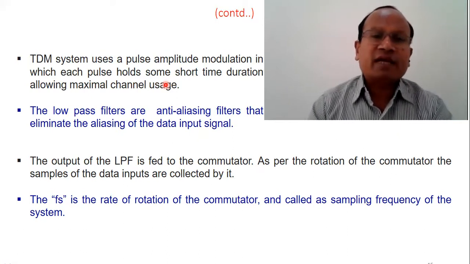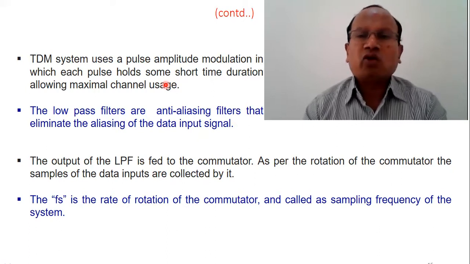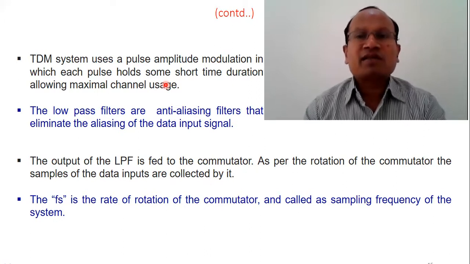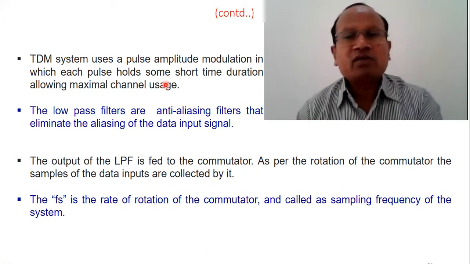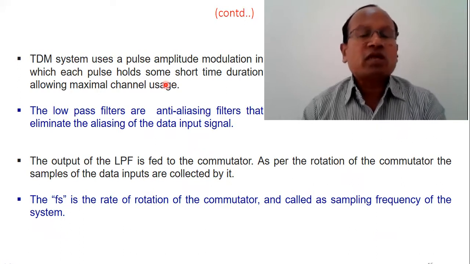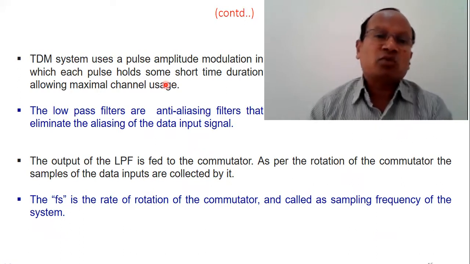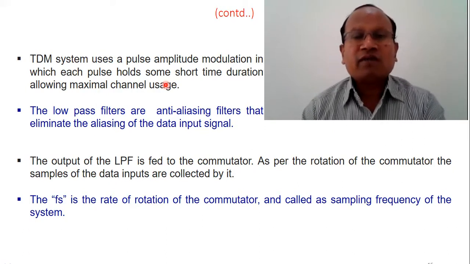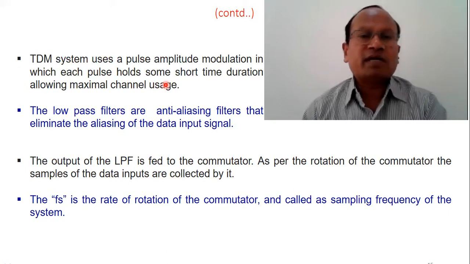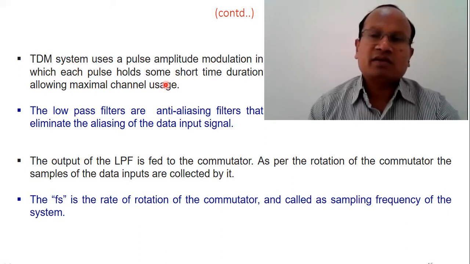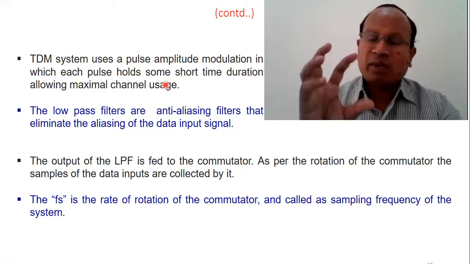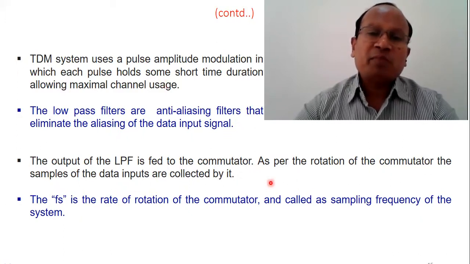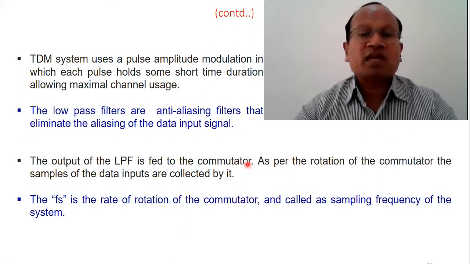The low pass filters are anti-aliasing filters. We choose a low pass filter so that the aliasing effect is not there. Otherwise, if aliasing is there, that will cause overlapping between two time slots or two message slots. So there must not be any aliasing, right? So we have to choose the low pass filter so that there is no more aliasing. The very simple thing with the low pass filter is that we know how to avoid aliasing by keeping an appropriate value of sampling rate and all that. So the output of LPF is then subjected to the commutator. We have seen that in the last block diagram.